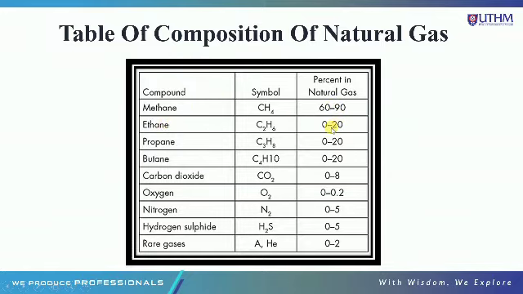Ethane have 0 to 20%, propane 0 to 20% also, butane also 0 to 20%, carbon dioxide 0 to 8%, oxygen have the lowest composition in natural gas, which is 0 to 0.2% of oxygen in natural gas. Nitrogen have 0 to 5%, hydrogen sulfide have 0 until 5%,